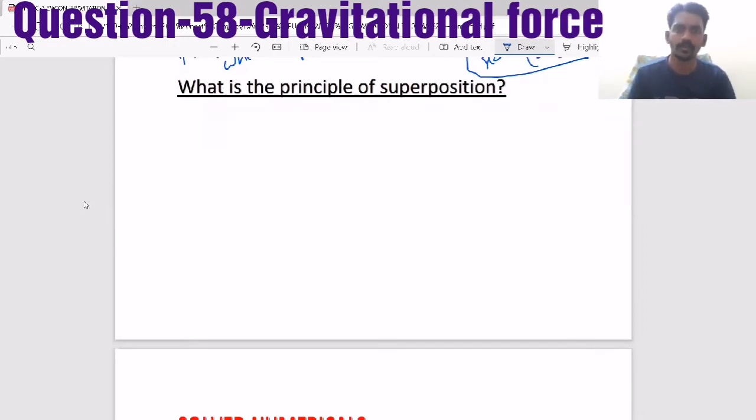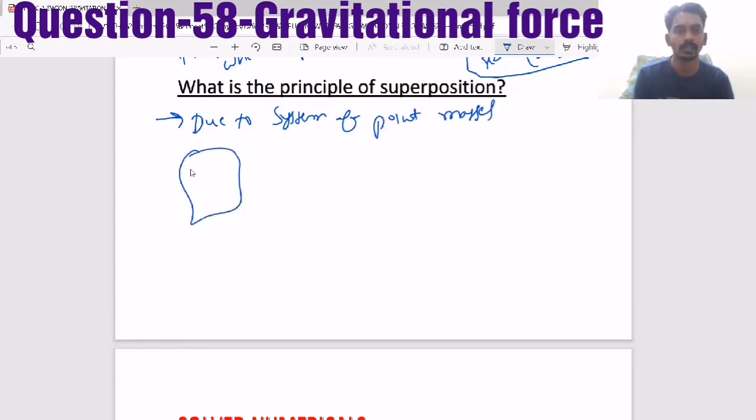Now the next thing you have to understand is, what is the principle of superposition? See, due to a system of point masses, like there are many masses like m1, m2 and mn, and here one mass m is there.